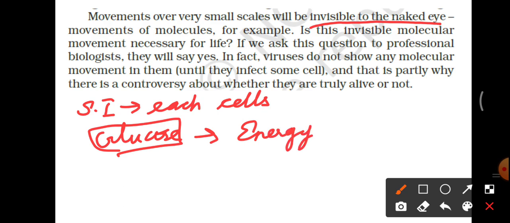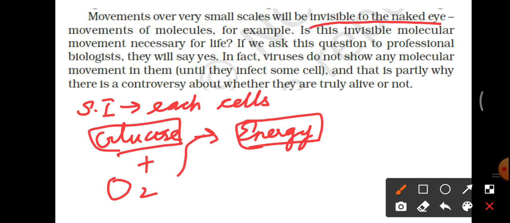Okay children, from where do we get this energy? When this glucose molecule is broken by the oxygen molecule, it releases energy. So each and every cell needs glucose and oxygen without interruption. They will keep on breaking the glucose molecules with the help of oxygen, and they will be releasing the energy.